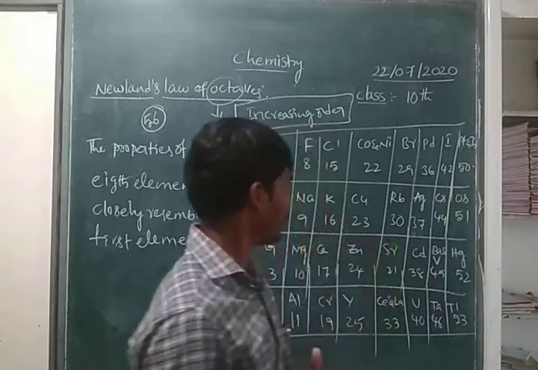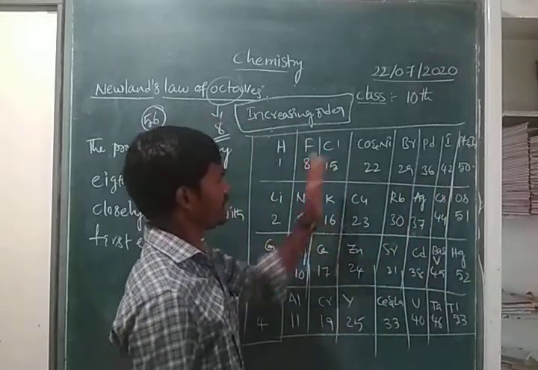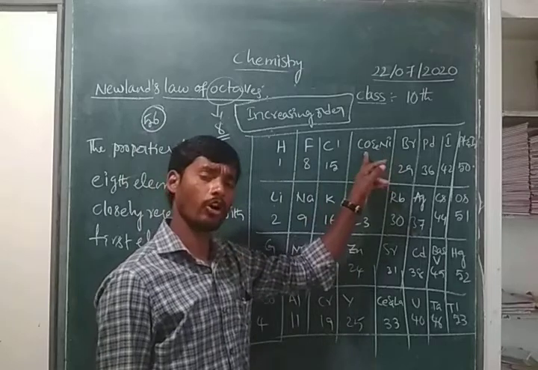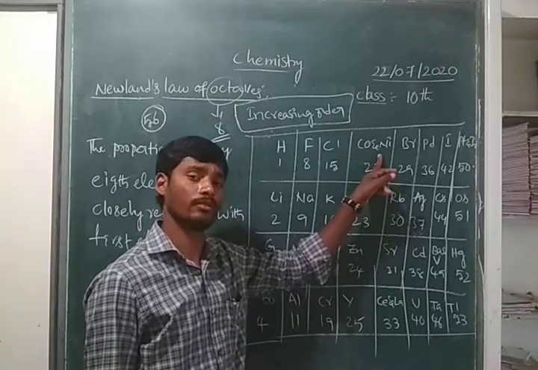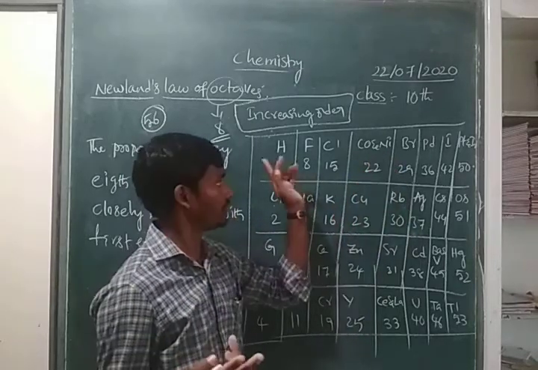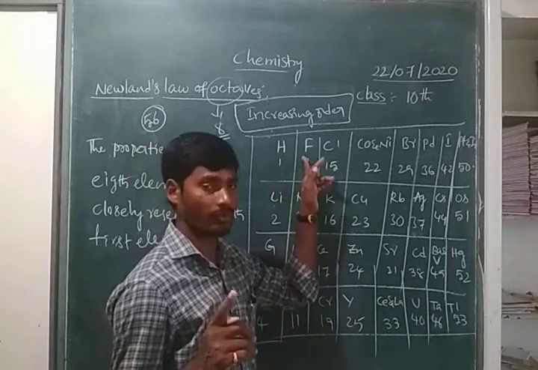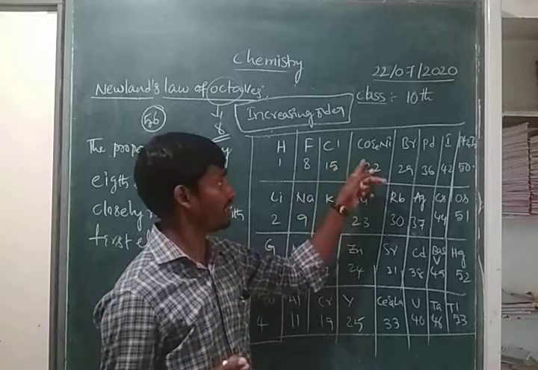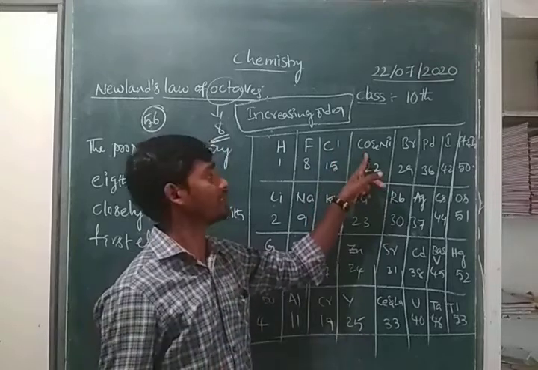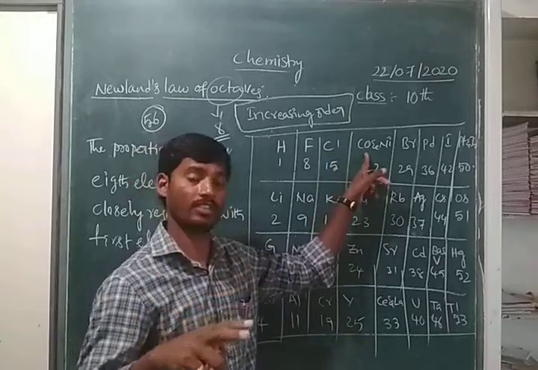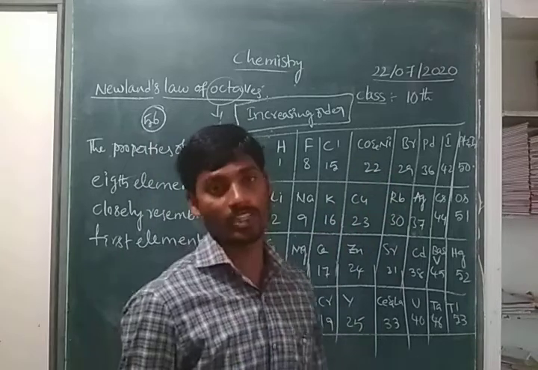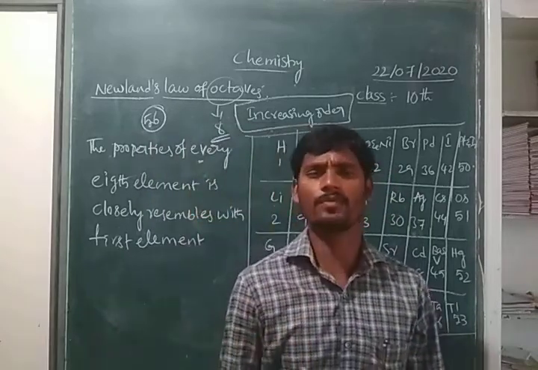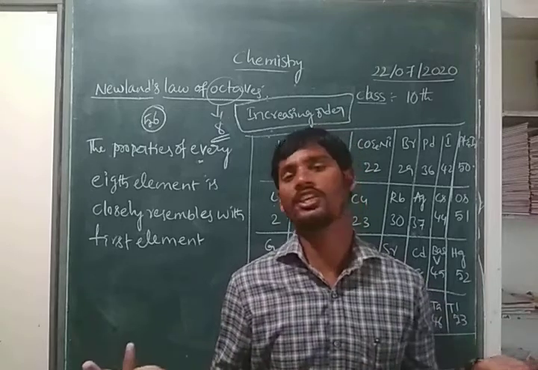And the second one, see children, here cobalt and nickel. How many elements do we have? 2 elements. Here we have hydrogen, 1 element, fluorine, 1 element, chlorine, 1 element. A single element means 1 slot. But here, in a single slot, he kept 2 elements. That means he kept 2 elements in the same slot. Why is he keeping them like this? There is no explanation.